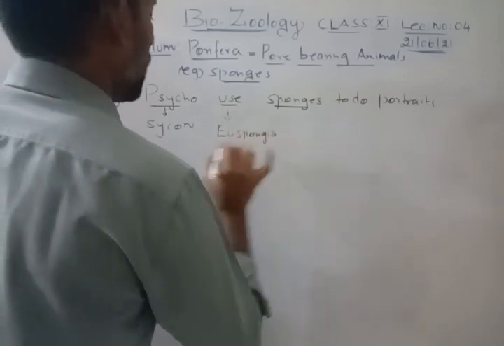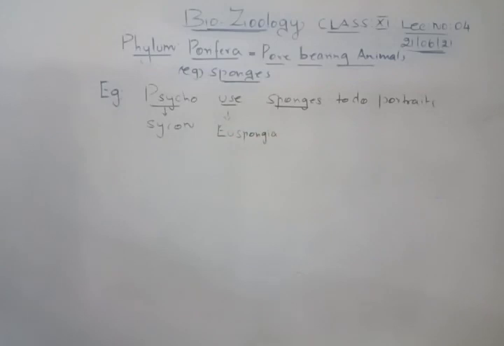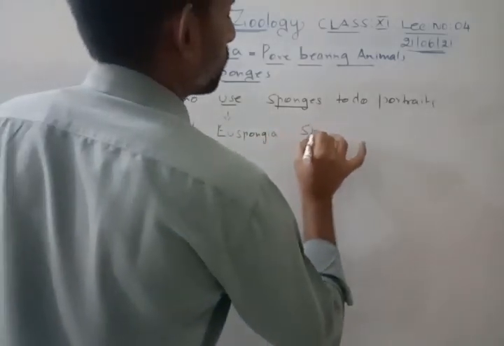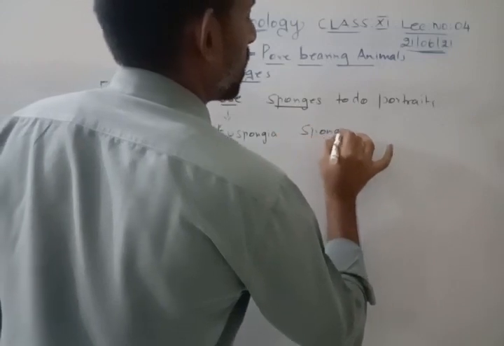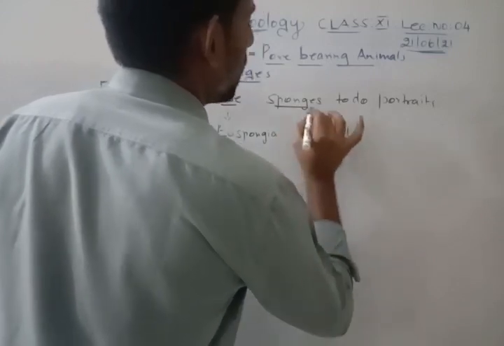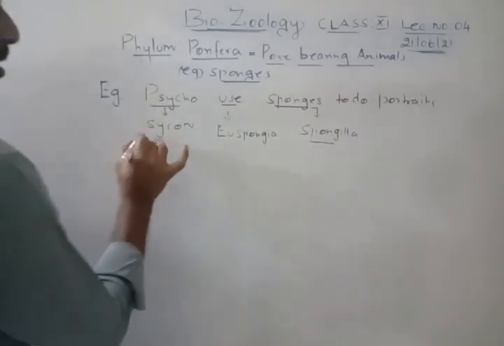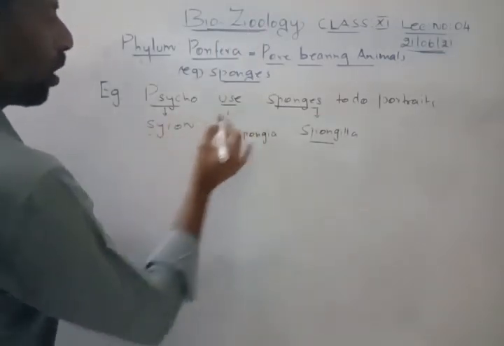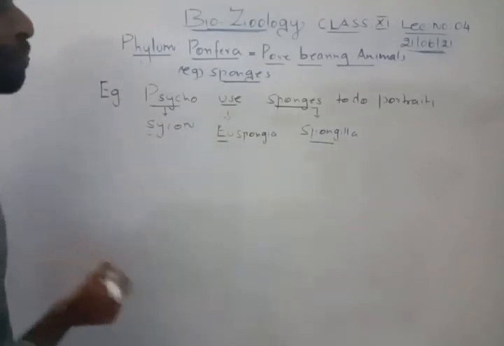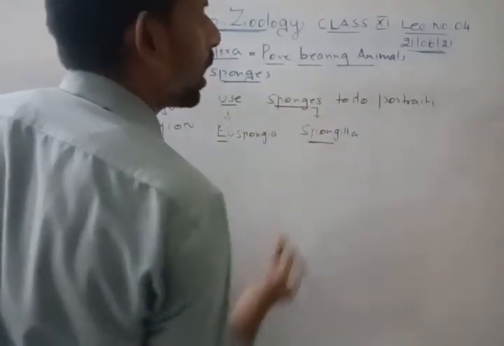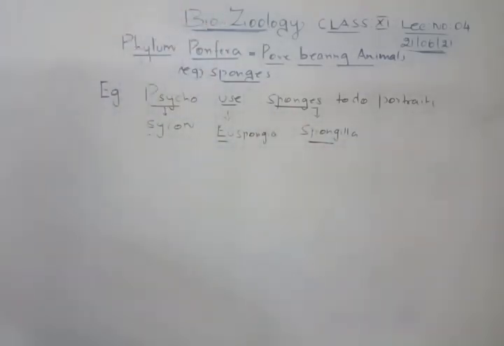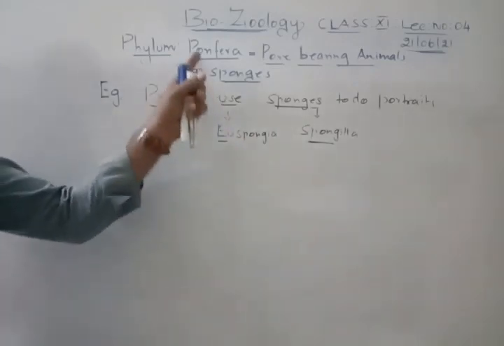Euspongia is the second example. And Spongilla for Spongella. So these are the examples for Porifera. So easily you can remember: Psycho for Sycon, Euspongia for Euspongia, then Spongilla for Spongella. So this is how you can remember the entire examples for the Porifera.